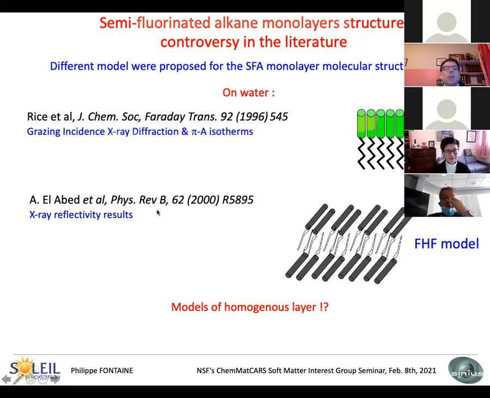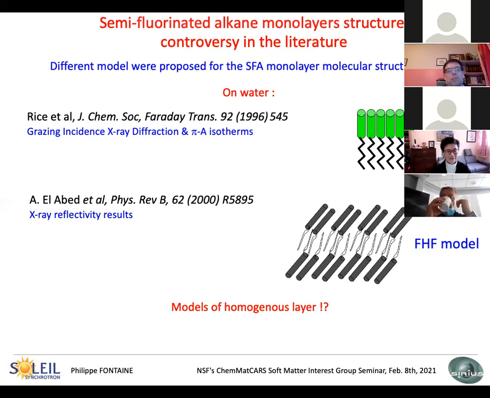But Elabed and collaborators have made some X-ray reflectivity and proposed another model where you have, in fact, three layers, two external layers of fluorinated chains with an intermixed layer of hydrogenated chains in the middle. So we have different models, but all these models suppose a homogeneous layer.